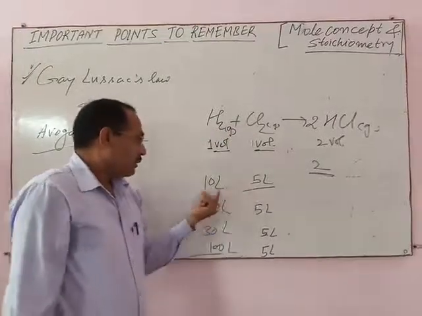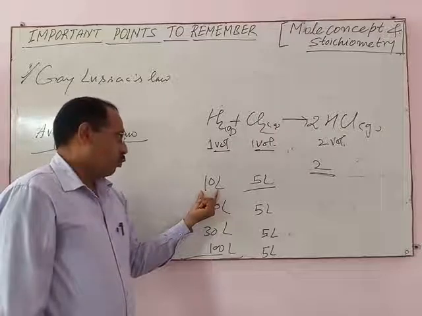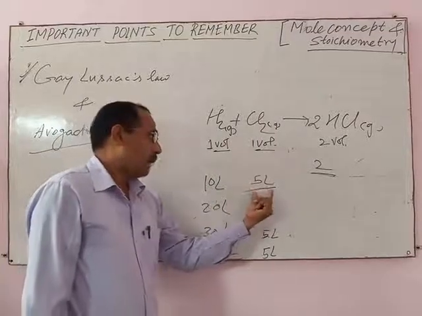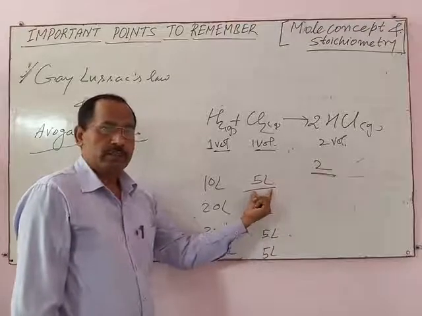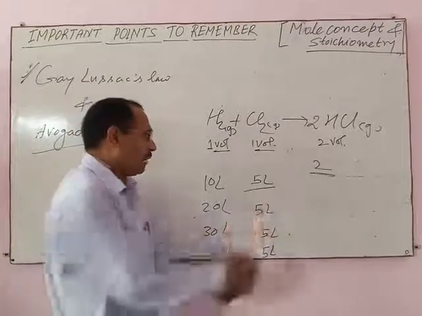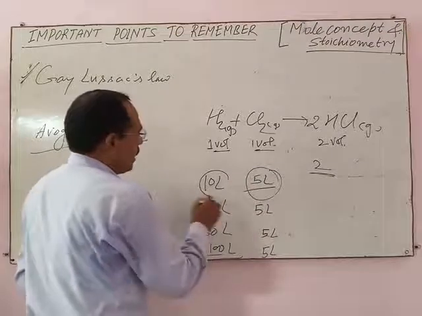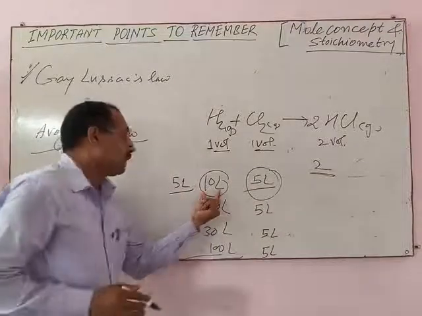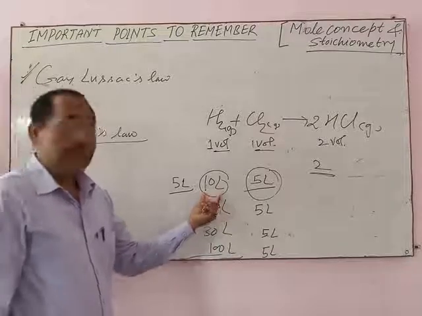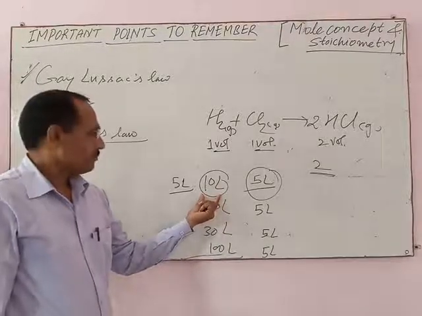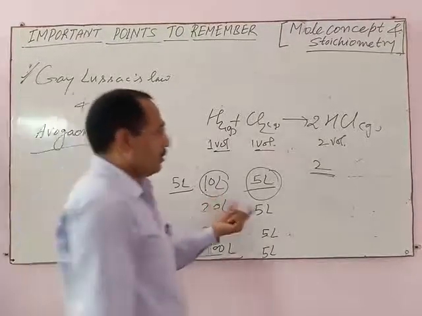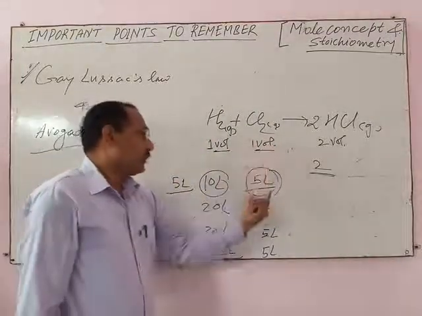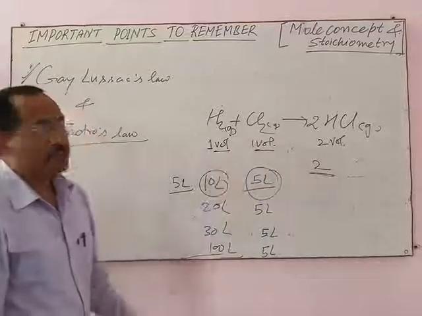So 10 liters of hydrogen reacts only with 5 liters of chlorine. It means 5 liters of chlorine reacts with 5 liters of hydrogen, and 5 liters of hydrogen remains unreacted in this case. Complete consumption of chlorine occurs in this condition.